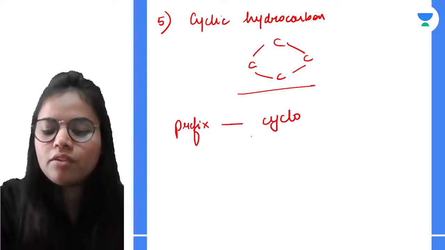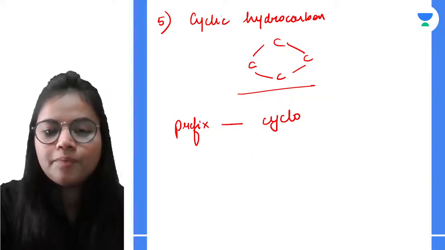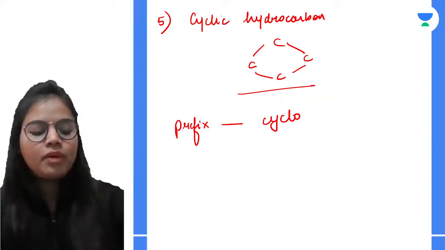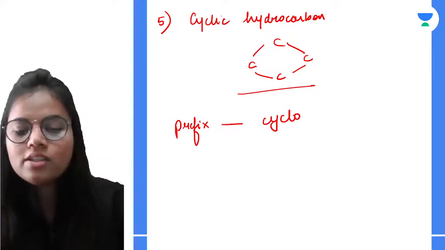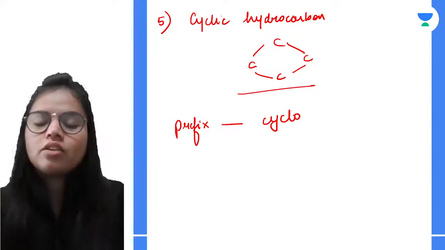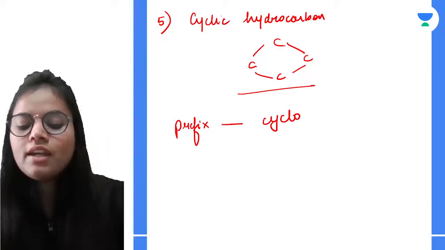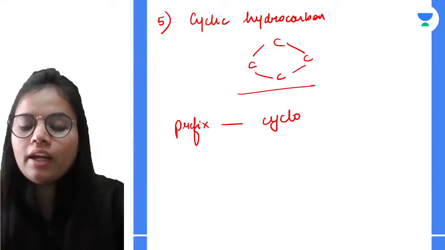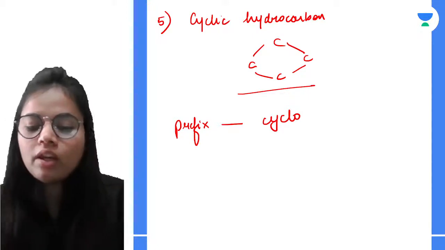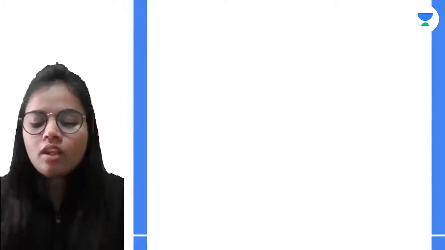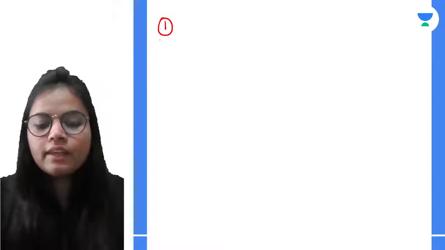So this is the prefix which is given. I hope that you might have understood. Now we will be seeing some of the important questions, and we will be taking into consideration all these points, and then we will be giving the IUPAC name. Now the first one,